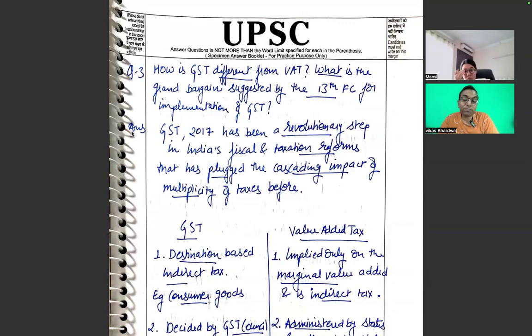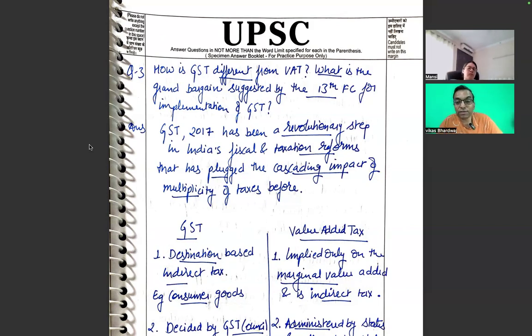This is again a concept based question. If one has not read the textbooks properly and is also not updated, then this question cannot be done, because today it will not come like this. In today's time it will come as: what more is required from GST, what changes are required in GST, how to make it less complicated. So that is what can happen in today's time. How is GST different from VAT? What is the grand bargain suggested by the 13th Finance Commission for implementation of GST? Because at that time GST was coming up, it's good that we are doing this background exercise, because this is going to give us confidence. And in today's answer, we can write 2 lines from all this understanding.